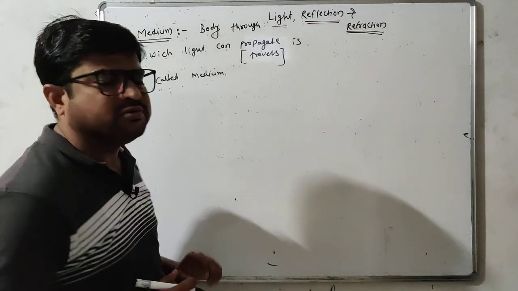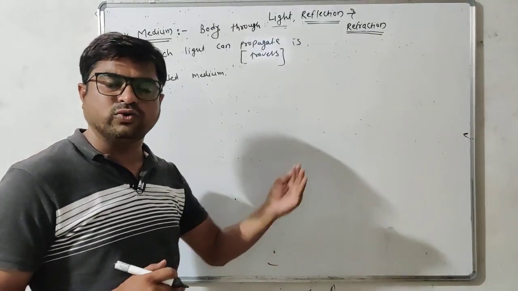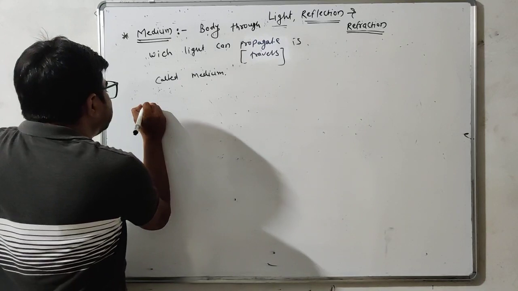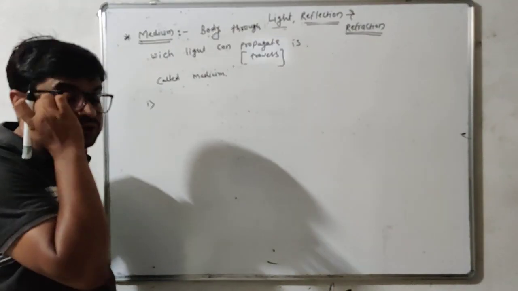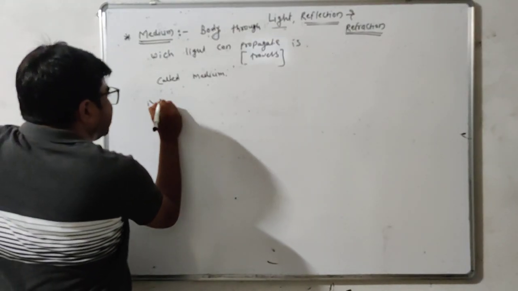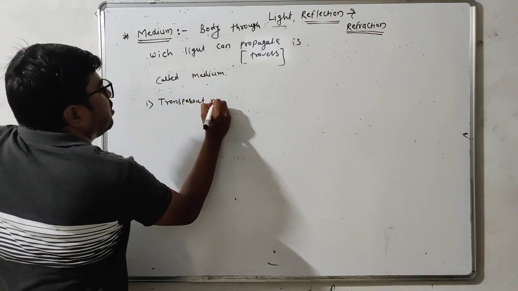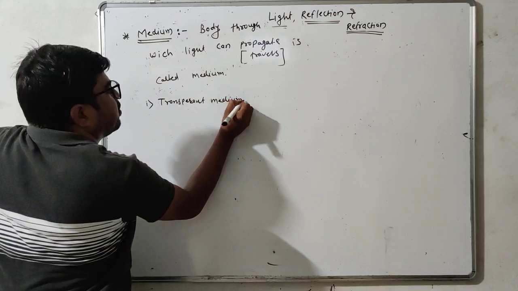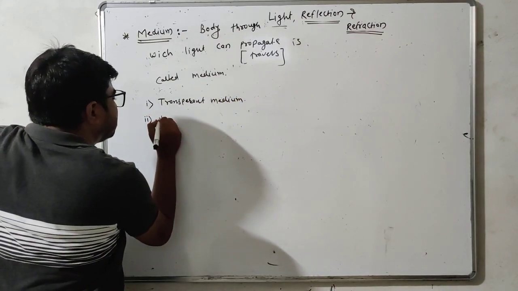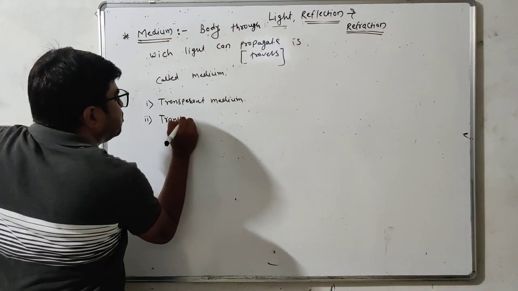Now this medium of light is also classified into various types. Let us understand that also. First, transparent medium. Second one, translucent medium.